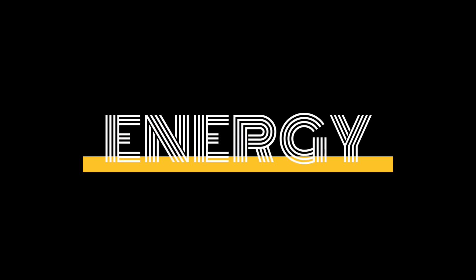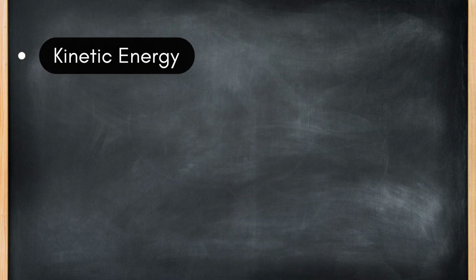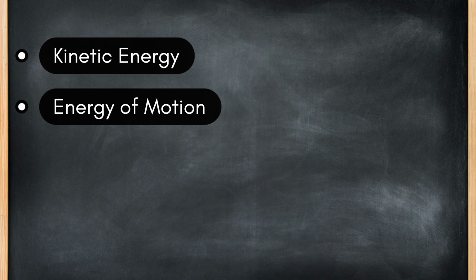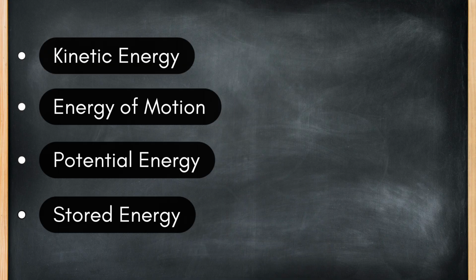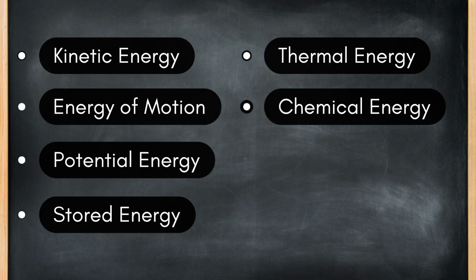Now, what's energy? Energy is the ability to do work. There are many forms of energy: kinetic energy, energy of motion; potential energy, stored energy due to position; thermal energy, chemical energy, and many more. The 2 main types we focus on in mechanics are kinetic and potential energy.